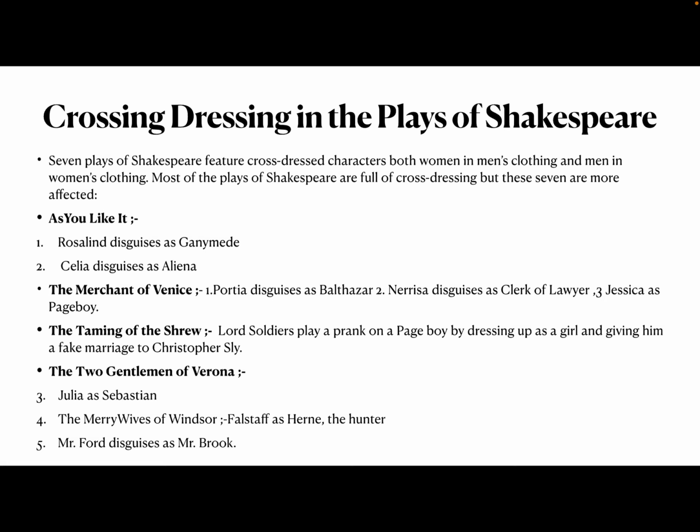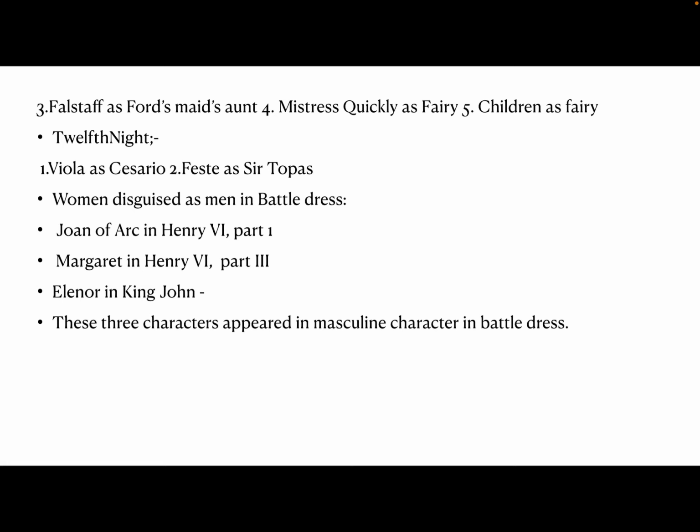Here, in that particular play, The Merry Wives of Windsor, Falstaff appears as Herne the hunter, and Mr. Ford disguises himself as Mr. Brooke, right? There are some other characters like Falstaff as Ford's maid's aunt, Mistress Quickly as a fairy, and children as fairies. These are not much important, but from A Midsummer Night's Dream, this character is important. Like in Twelfth Night also, it is very important.